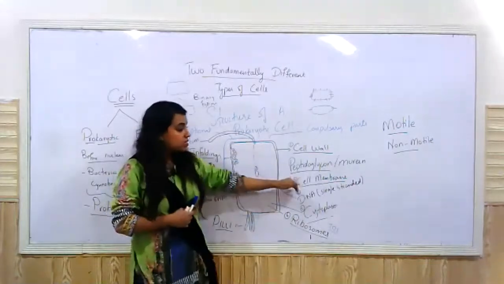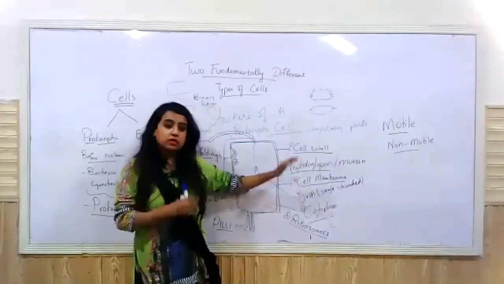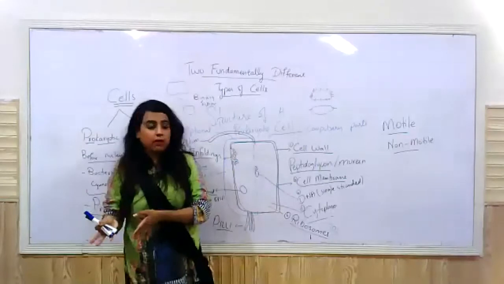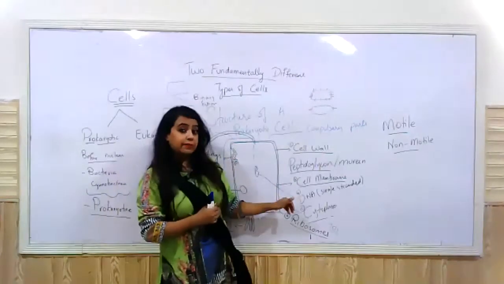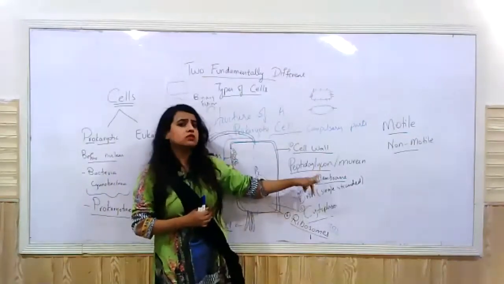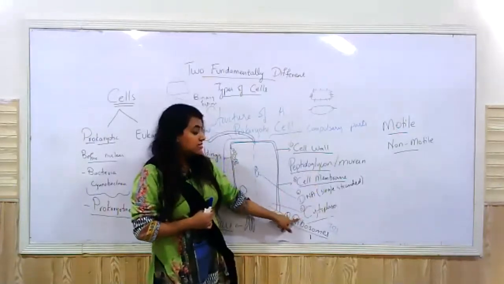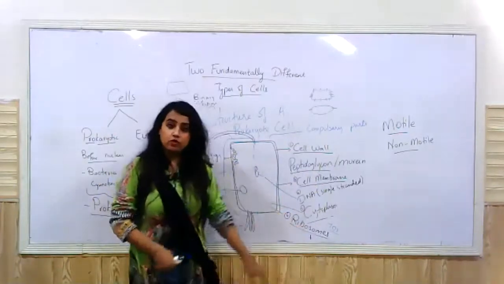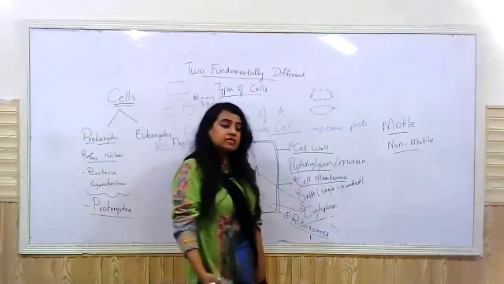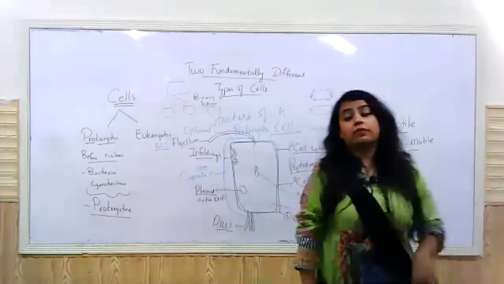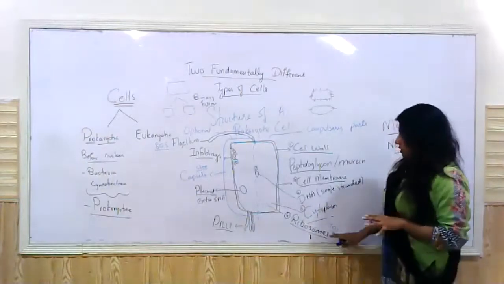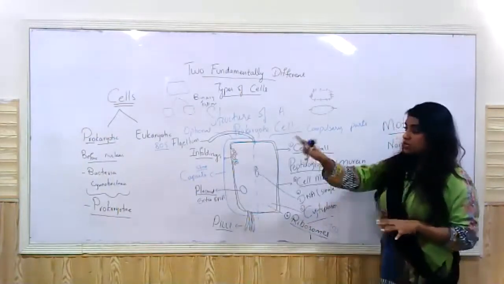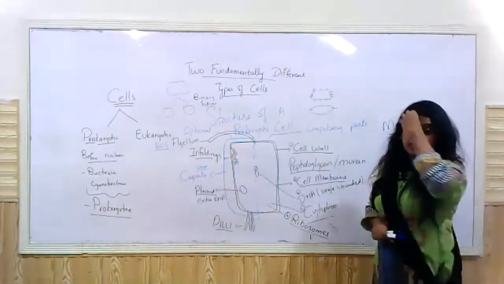Then there is what? A cell membrane present. Every cell has to have a cell membrane. Then there is a DNA, but the DNA is single strand, also it's circular, right? Then there is cytoplasm and there is ribosomes. The difference is the size of the ribosomes. The function is the same, the placement is the same, but the size is different. They are 70S, whereas in the case of eukaryotic cells, we have 80S ribosomes.